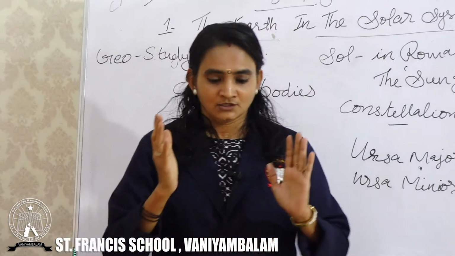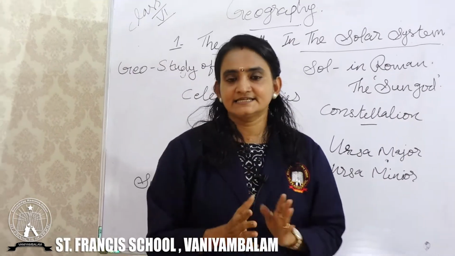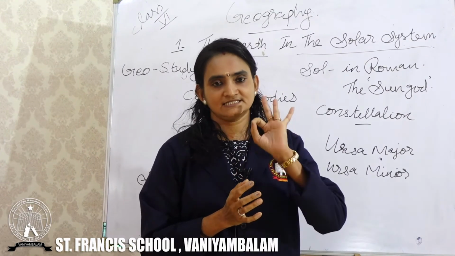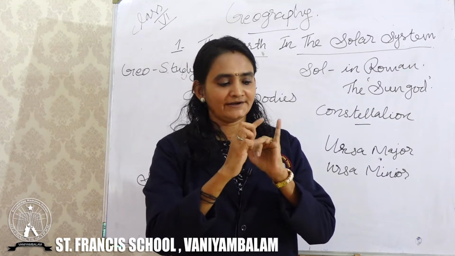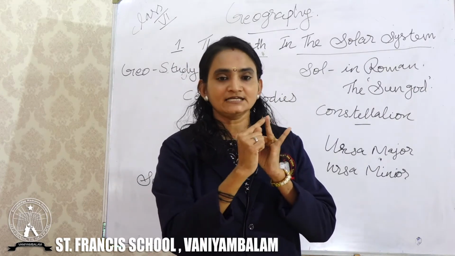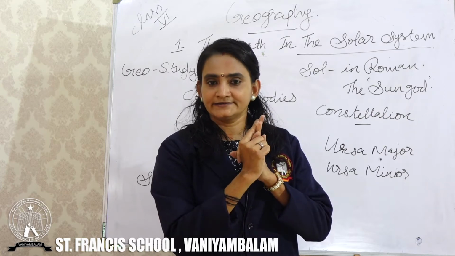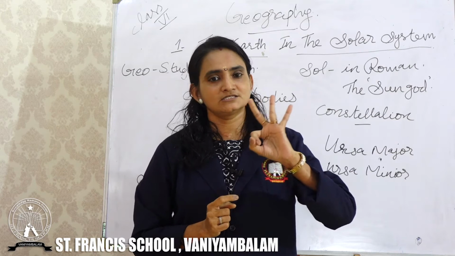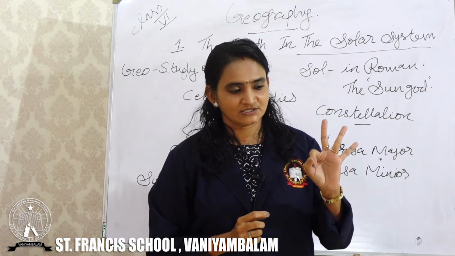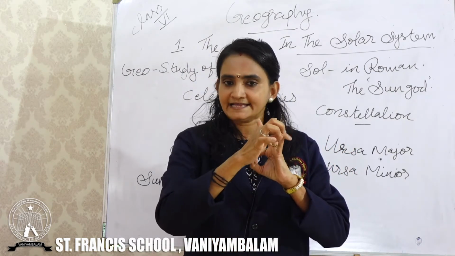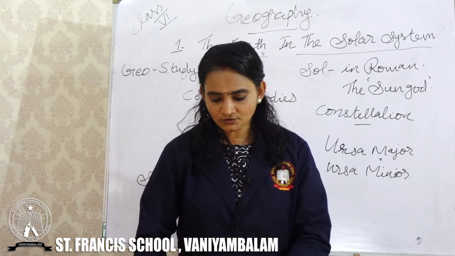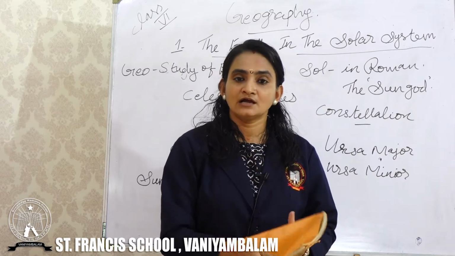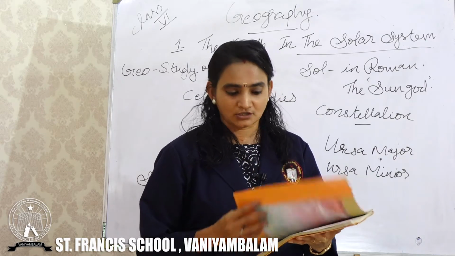Now, in class 6, we have 3 textbooks for social science. One is geography, the second is civics, and the third is history. There are 3 parts of our social science: geography, civics, and history. So, first I am going to take geography. Let me introduce our textbook, class 6 geography.